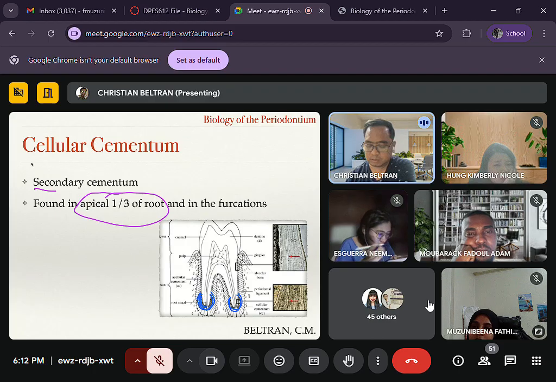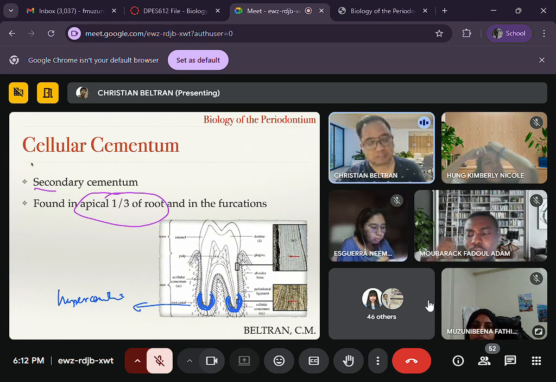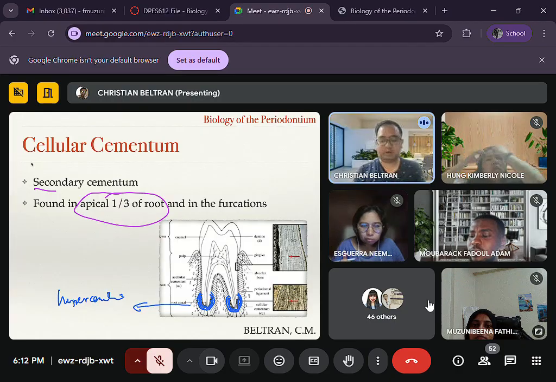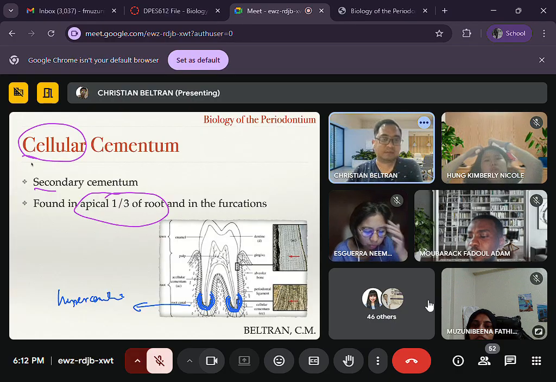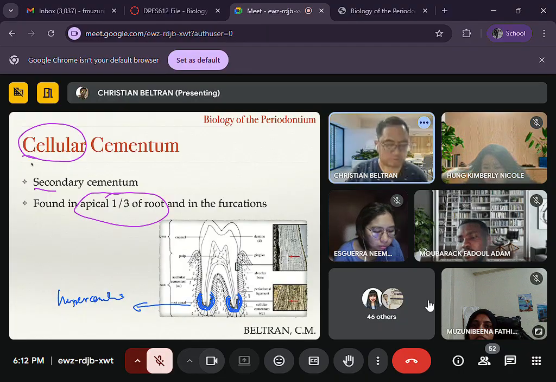You call that excessive deposition of cementum in the apical area hypercementosis. The reason why hypercementosis happens in the apical third of the root is because it is here where the cellular cementum is located. This is the coronal 2/3. We have acellular cementum. Right?